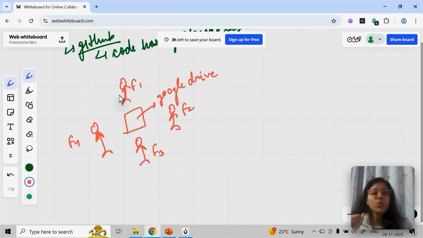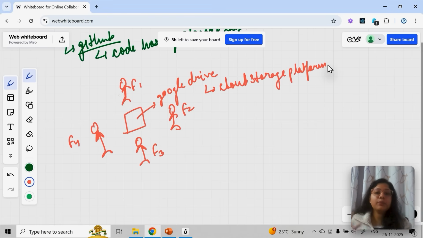So what is Google Drive now? It's a cloud storage platform. In simple words, a place where you are storing and you can access it from anywhere. What is cloud storage? Cloud storage means it's online. Once you share it or you make it public, everyone can access it. So why did they share it on Google Drive? Because they all can store the images, and they all can access them.